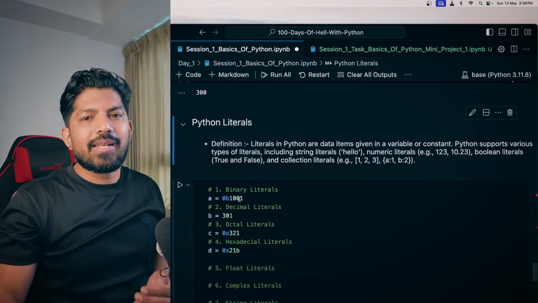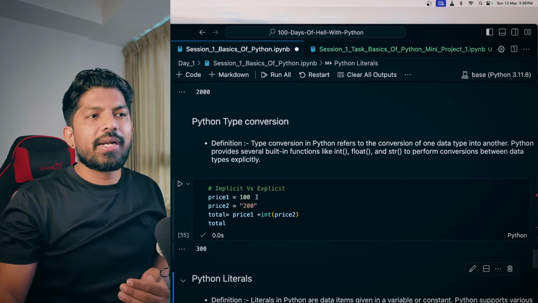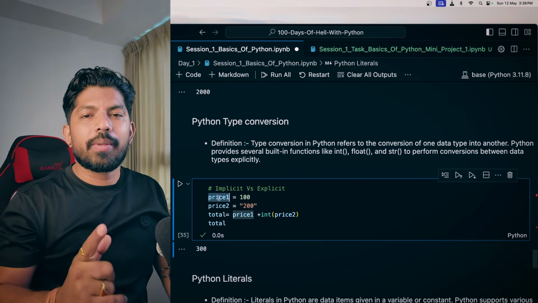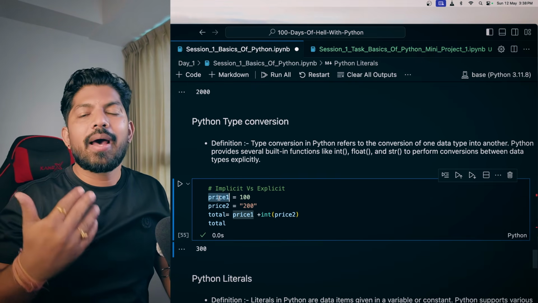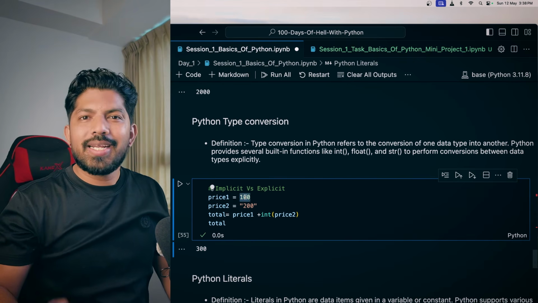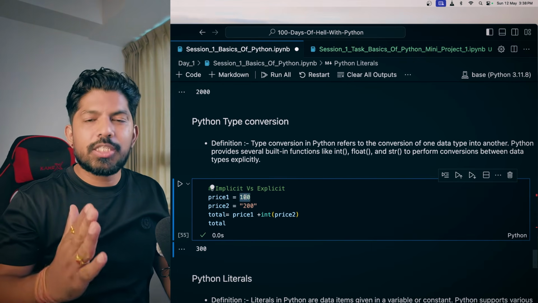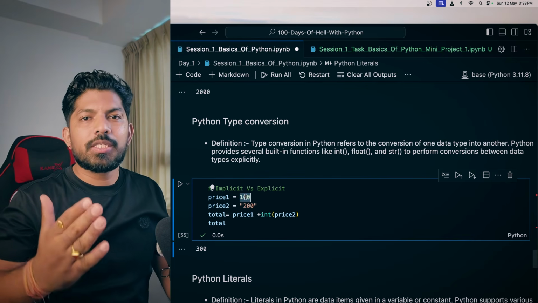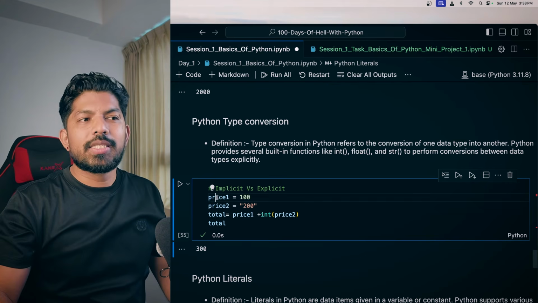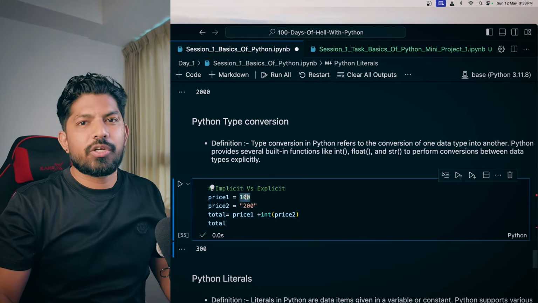While declaring any variable, for example, we declared here price1 equals 100. Here price1 is the variable name, which is also known as the identifier, correct? Then it equals 100, so 100 is the value of price1, and this is known as the literal, meaning the literal value of that particular variable. So this is the identifier and 100 is the literal.